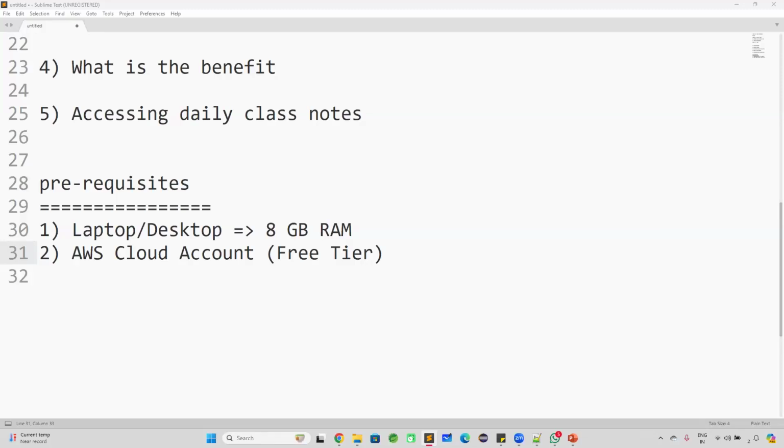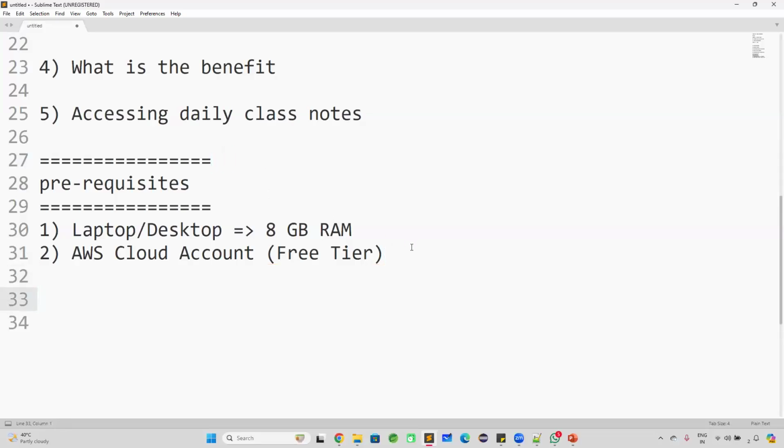I have already given one WhatsApp group link in the chat box. In that group, I'm going to share all the required details on how to create an account in the AWS Cloud. I will share one document and one short video also. By using that video, you can understand how to create an account in the AWS Cloud, which is free of cost. You don't need to pay any money. So these are the prerequisites to attend this Linux with shell scripting course, guys.